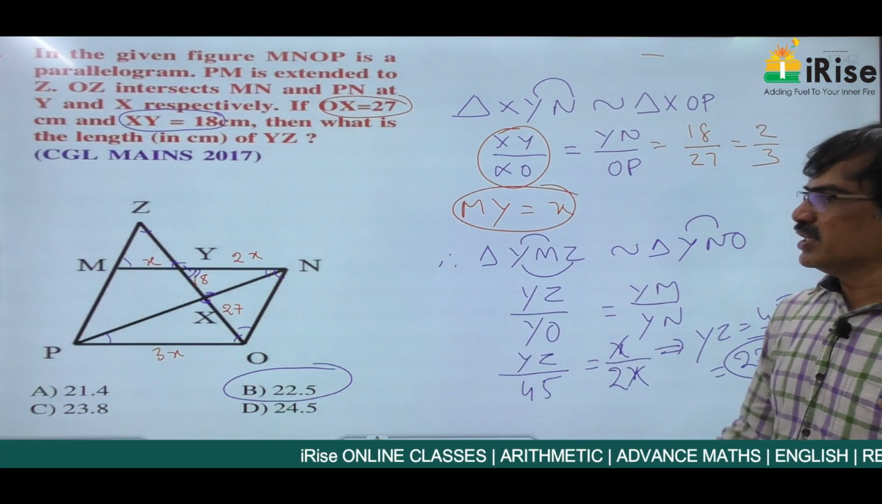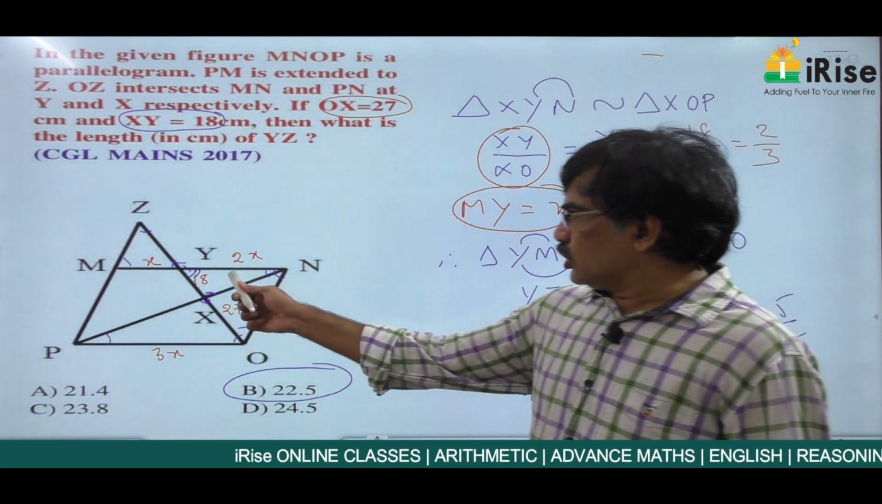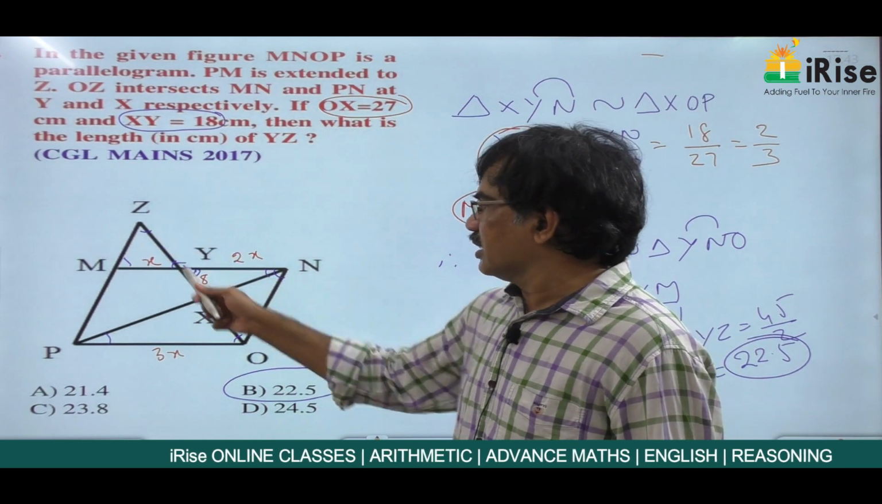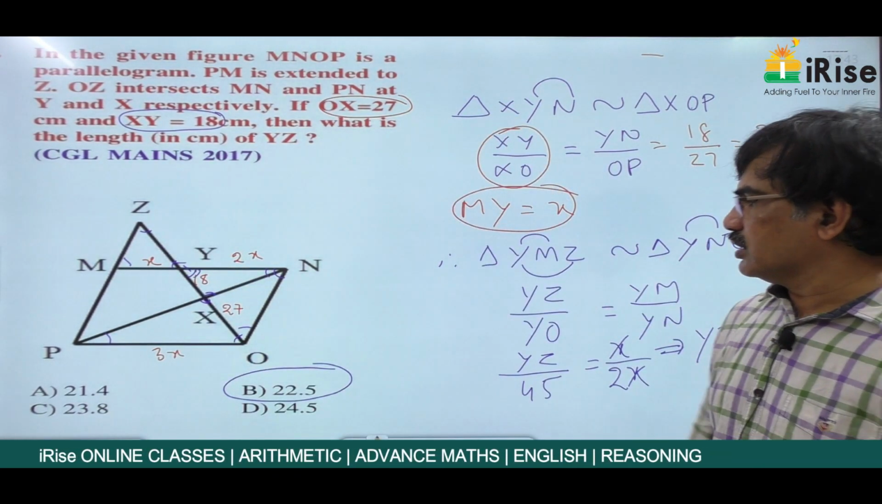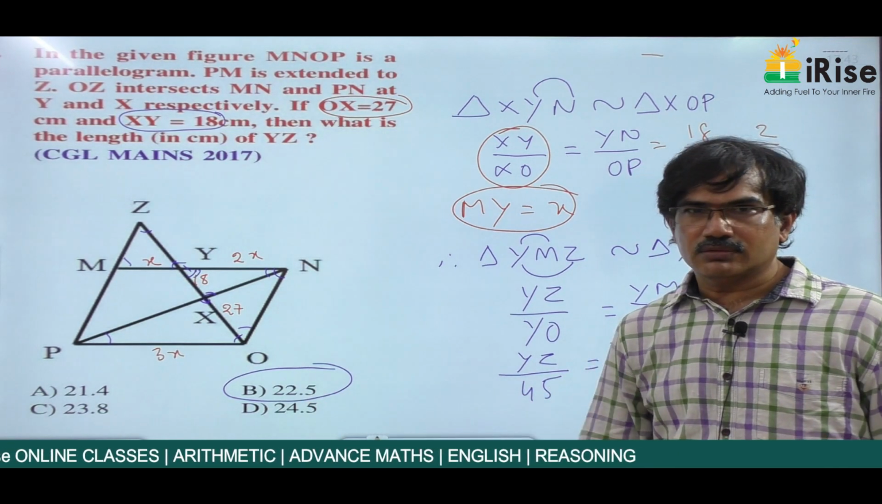So this question is based on similar triangles. These two are similar triangles, and this triangle are similar triangles. Based on these two, we can solve this question. The answer is 22.5. Next question.